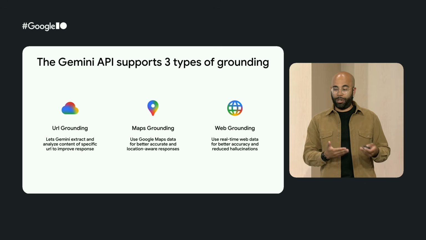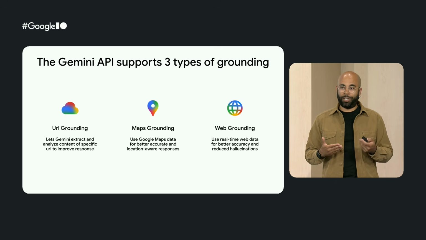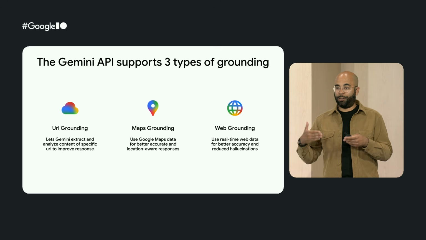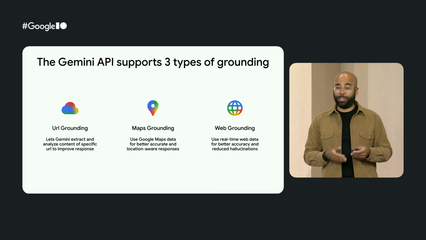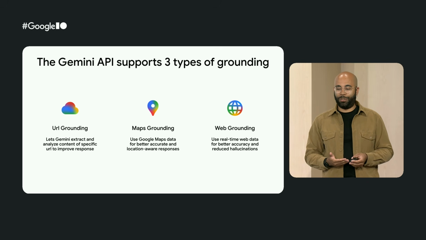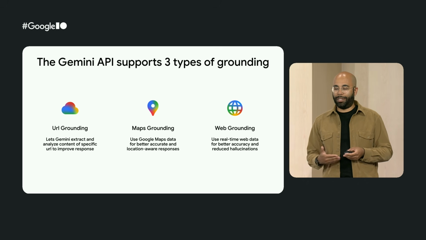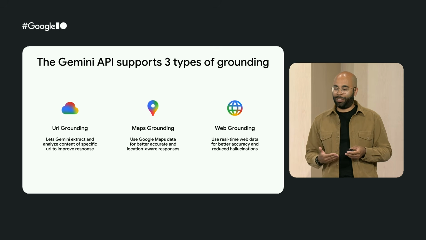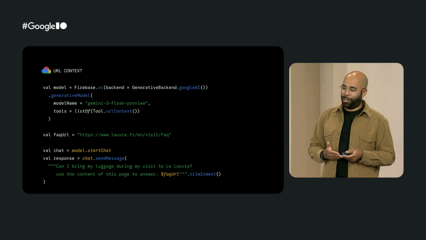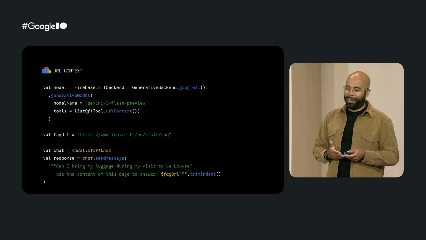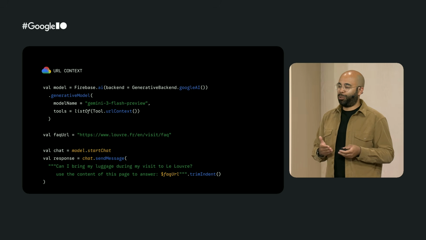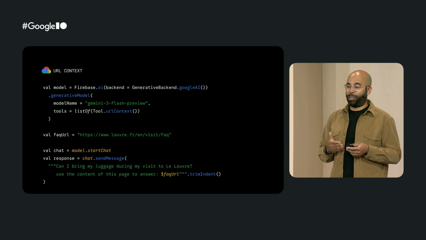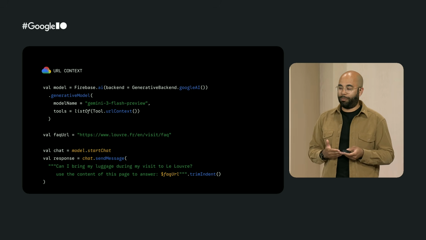There is URL grounding, which enables you to use a document at a specific URL. There is Maps grounding, which uses the data from Google Maps. And there is web grounding that is using real-time web data. So let's see how we can use them. We are going to start with URL grounding. So let's imagine that you want to prioritize some data from a specific page that is hosted on the web.